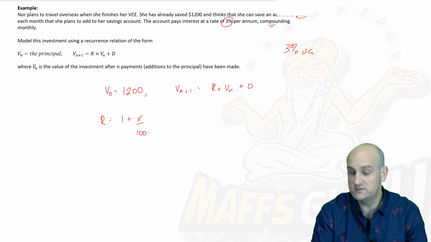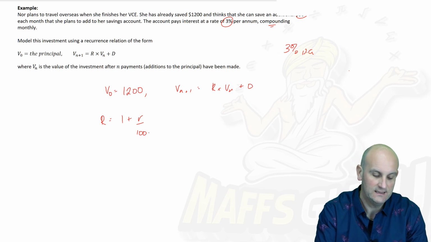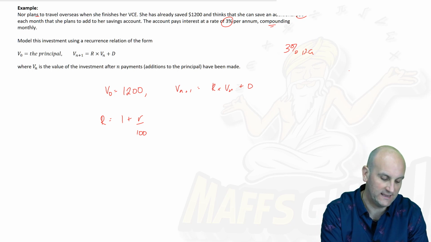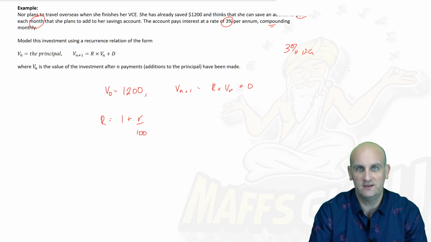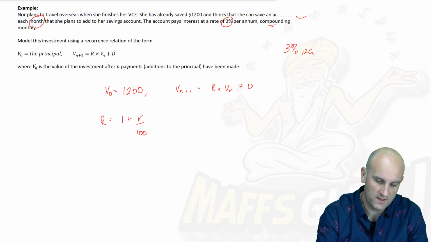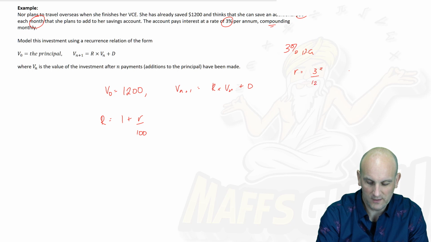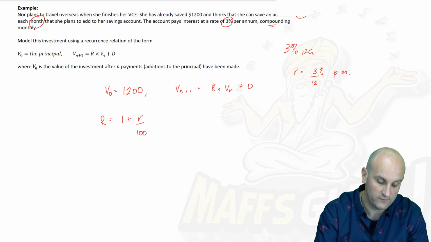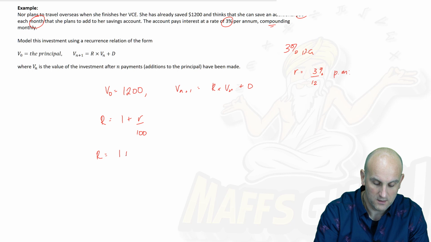Now, am I using 3% or am I using a different value? Well, remember, the key here is to look at how much she's paying in, and more importantly, when she's paying it in. She's paying it in each month. So I don't want the interest rate per year, I want it per month. So I'm now going to say that my value of little r is 3 on 12%. Okay, so that's my rate per month. And I happen to know that that's 0.25. So remember that R is 1 plus 0.25 on 100, which is 1.0025.